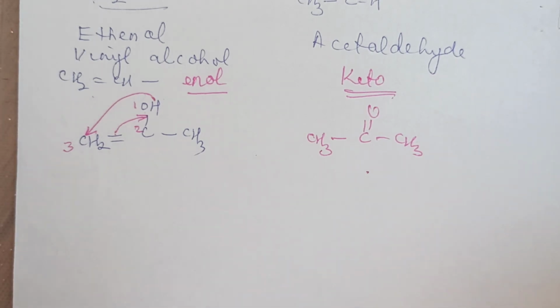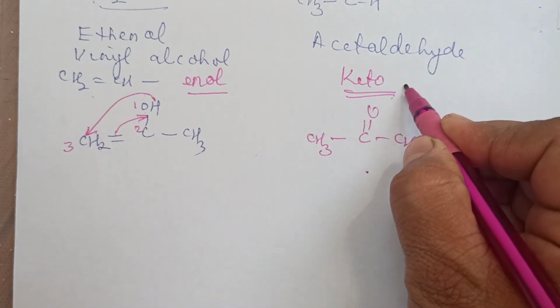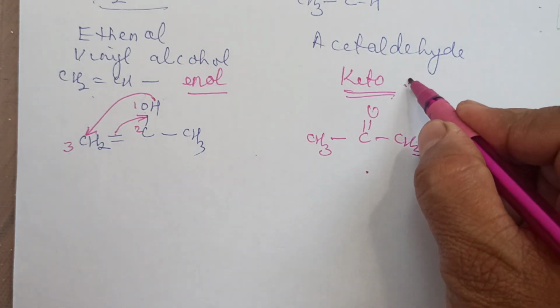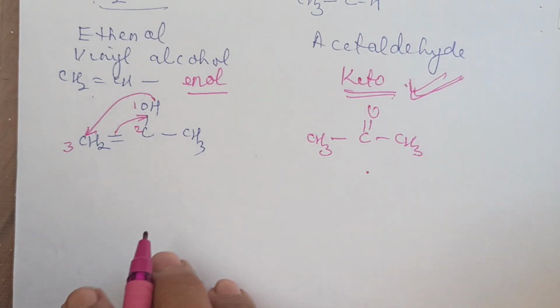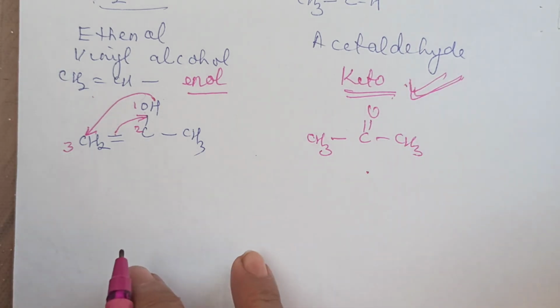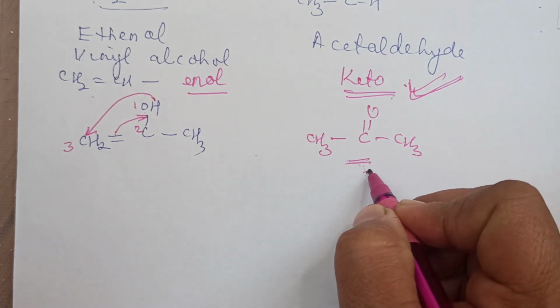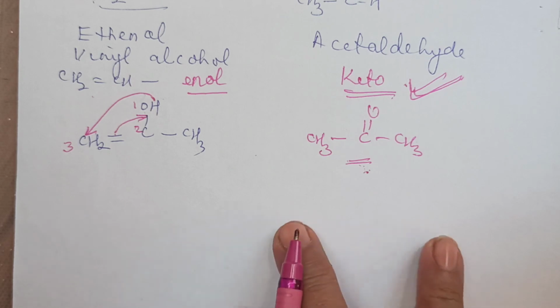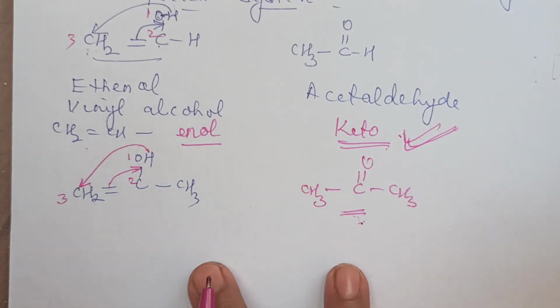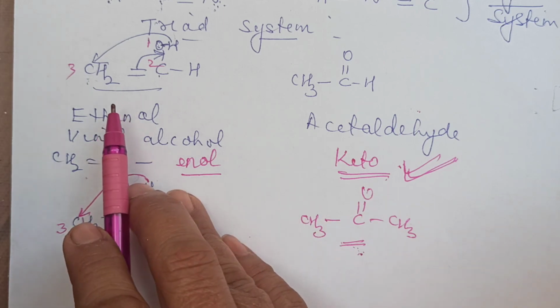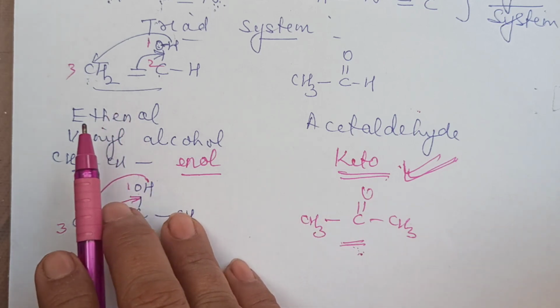Normally the keto form is more stable. Now in both the examples which we have considered, the keto form is more stable. If you consider percentage-wise, the amount formed will be more, nearly 90 plus, and in the first one nearly 100. I mean 90 plus means nearly 100% is this. So vinyl alcohol is considered to be very, very unstable.